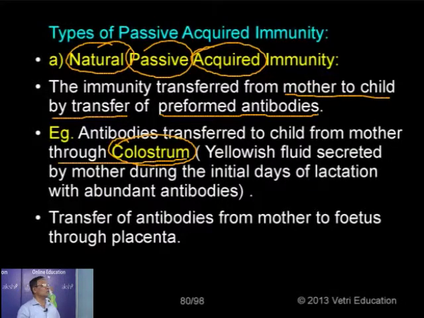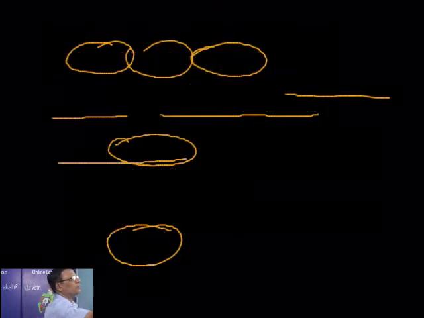Likewise, the preformed antibodies are not only transferred from mother's milk to the child during feeding; even during development, antibodies are transferred from the mother's body to the developing fetus through the placenta. It is also an example of natural passive acquired immunity. But it is not lasting forever. It is only protecting the child for certain ages. So the transfer of antibodies from mother's milk to the infant, or from mother's blood to the developing fetus through the placenta, are examples of natural passive acquired immunity.